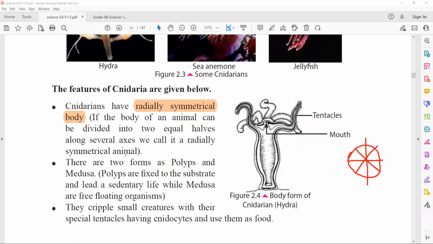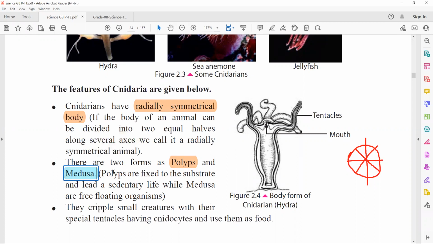Then the second point is there are two forms of cnidarians. One is polyps and the other one is medusa. Polyps are fixed to the substrate.